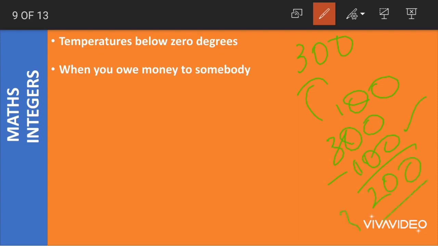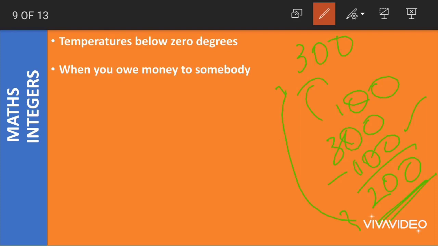Now what is this 200? Is this the money you have with you right now? No, this is the money which you owe to that person, because you borrowed 300 rupees from him. Now how do we represent this? If I say that my money, the money which I have with me, is equal to 200, what will it mean? It will mean that I have 200 rupees with me. But the situation here is that I have to give him 200 rupees. I owe him 200 rupees. I am not having this 200 rupees.